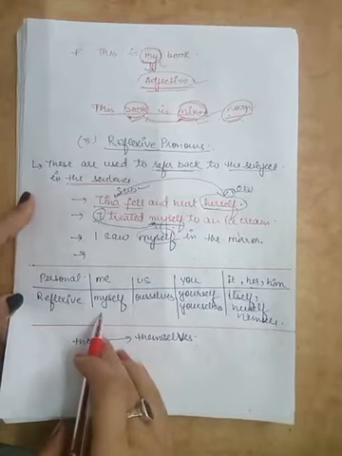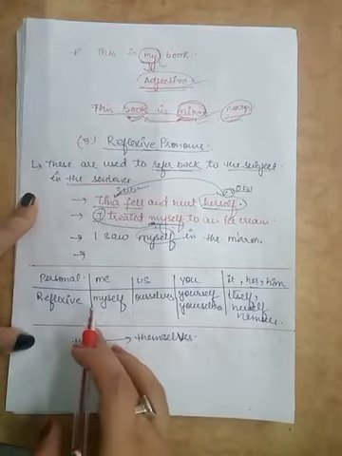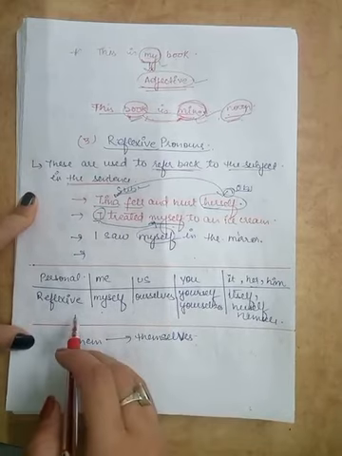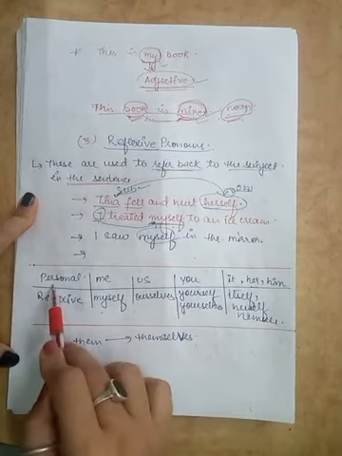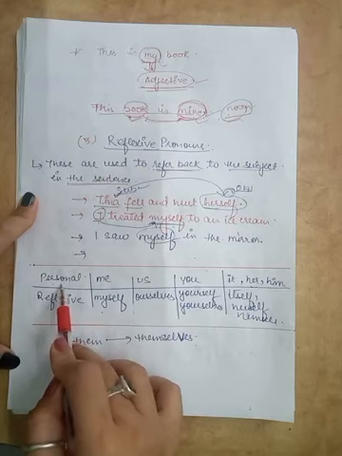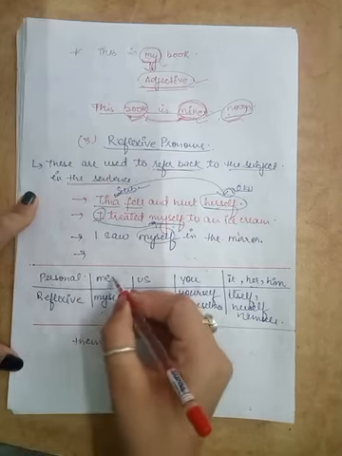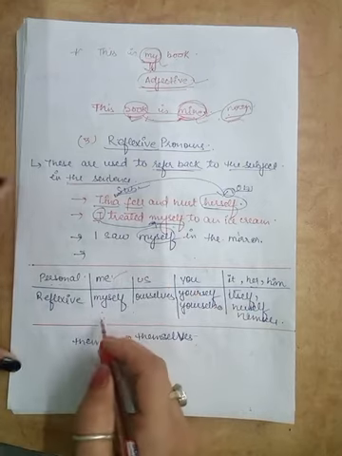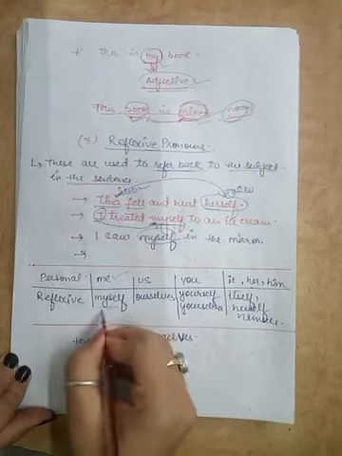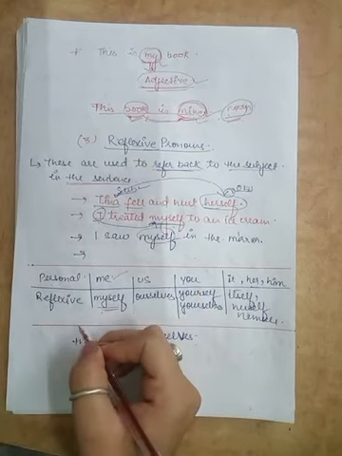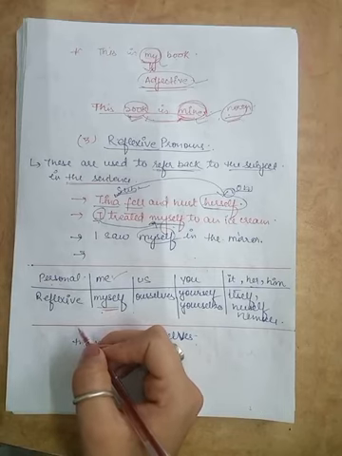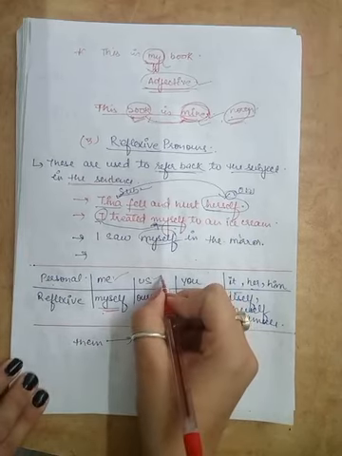Now with this table, we'll see what all these reflexive pronouns look like contrasted with their personal pronoun form. Okay. So in the first person, the personal pronoun is me. So the reflexive pronoun is myself. The first person plural pronoun is us. Understood?